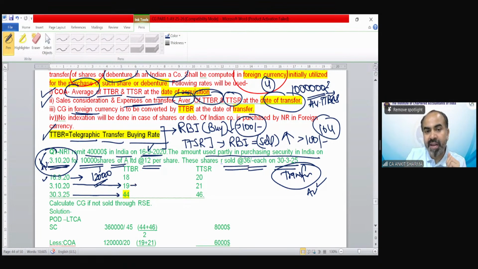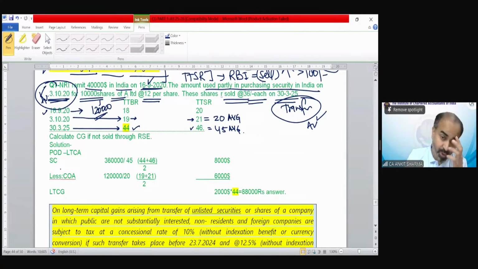So TTBR is 19, TTSR is 21. So the average would be 20, 19 plus 21 divided by 2. This is 44, this is 46. So that would be 45 average. It is this simple. Clear? Now calculate capital gain. So you can see the sale consideration is 3,60,000. Average of TTBR, TTSR 45. So this is $8,000.